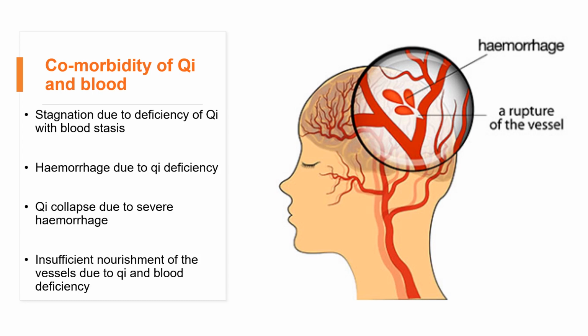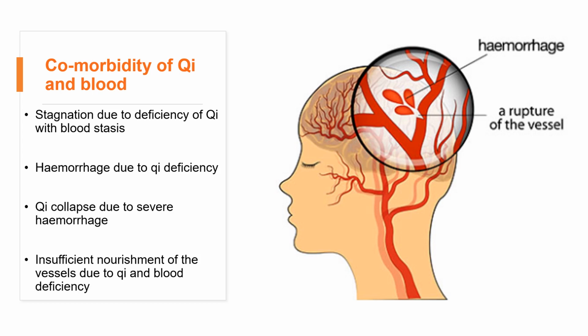So in this situation, the patient doesn't have enough blood in the body, and in this situation, the qi will collapse. That's because the blood is the vehicle of the qi. The blood is the carrier of the qi. So once the bleeding, too much blood moves out of the body, the blood will take away too much qi out of the body, which will cause the qi collapse, the severe injury of qi.